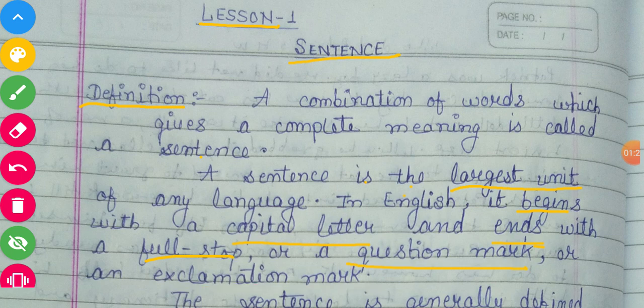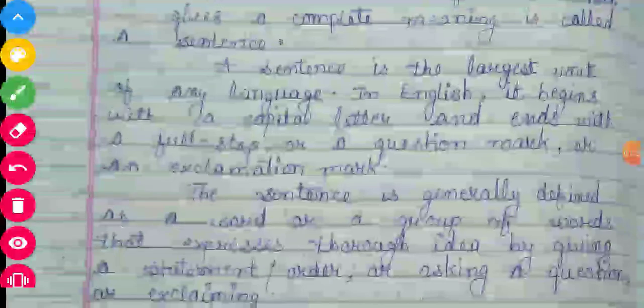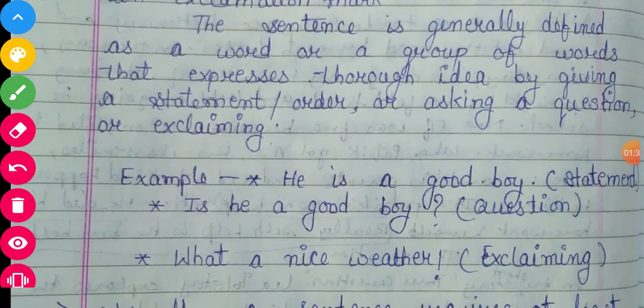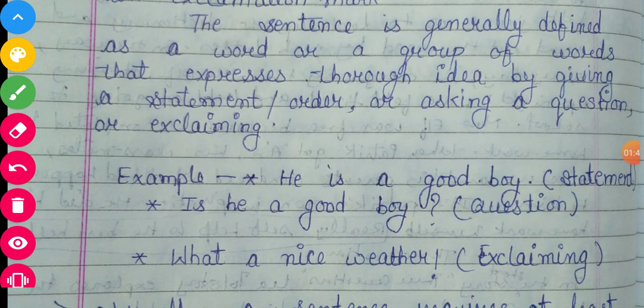The sentence is generally defined as a word or a group of words that expresses an idea by giving a statement, order, or asking a question or exclaiming. So these are the general definition and characteristics of the sentence.